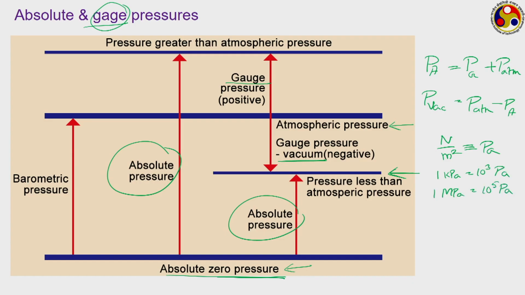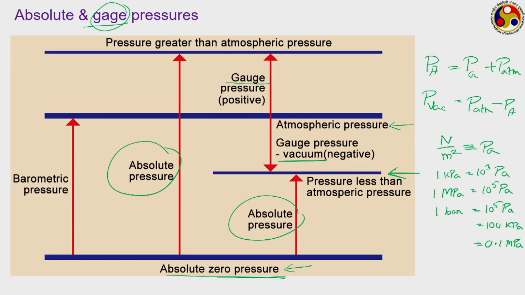But one unit which is very common in practical use for industrial application is bar. 1 bar refers to 10 to the power 5 Pascal, that is 100 kilopascal or 0.1 megapascal. Bar is probably the most well used unit of pressure that we commonly use in engineering.